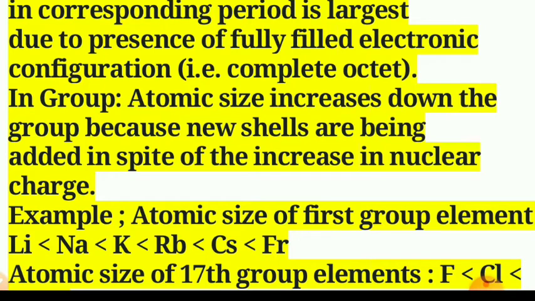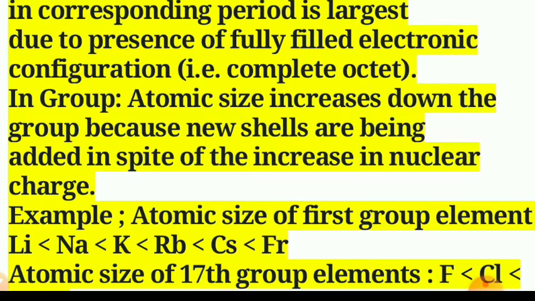Their atomic sizes are: lithium 152, below that sodium 186, then potassium 231, rubidium 244, cesium 262, and francium is the largest. This means when we go from top to bottom, atomic size increases due to the increase in the number of new shells around the nucleus.